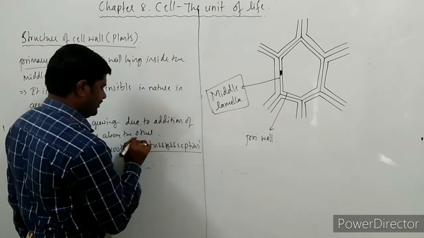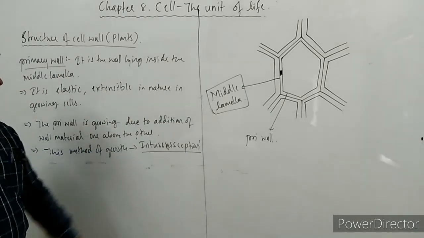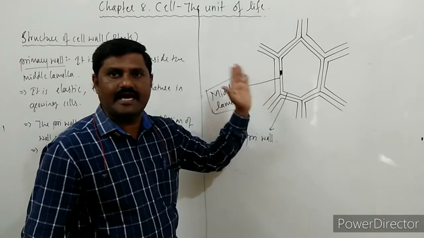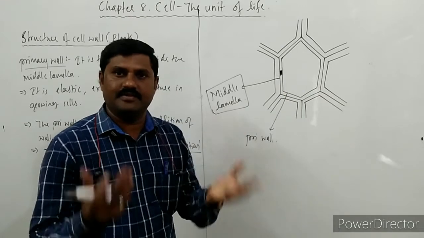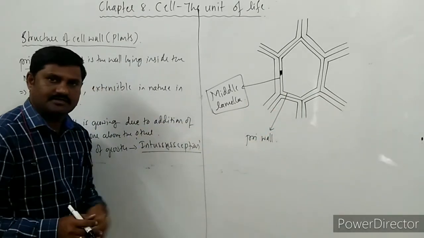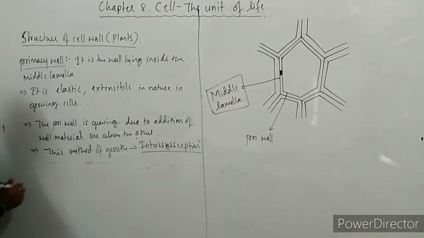It is a very important point to be noted over here. Intussusception is the method of growth of this wall. The wall grows as a result of the deposition of the wall material, that is nothing but cellulose, right? So it leads to intussusception. The method of growth itself is said to be intussusception.